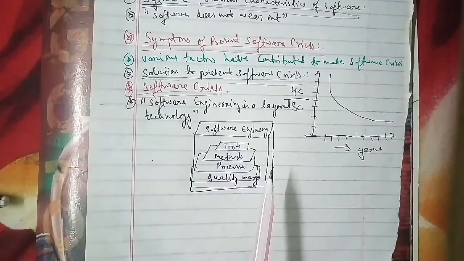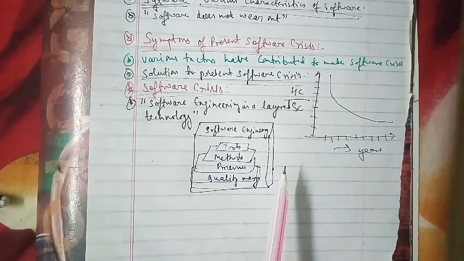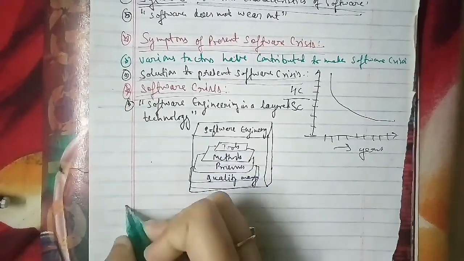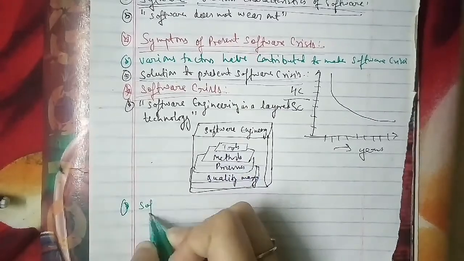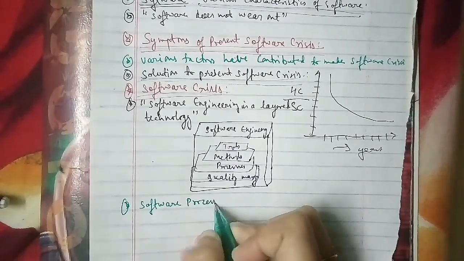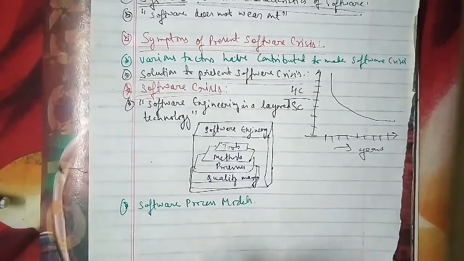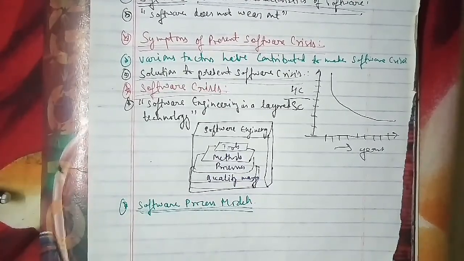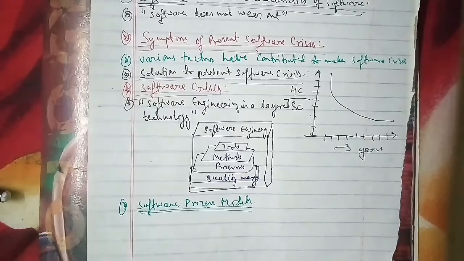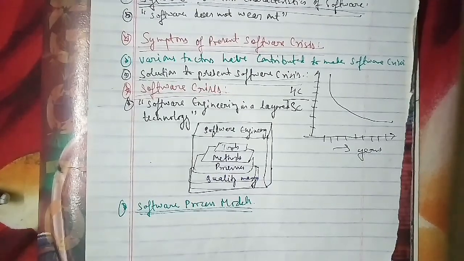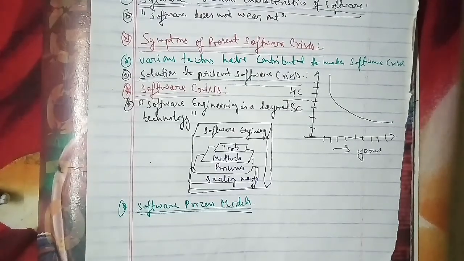Software process model has been asked for 5 marks here in the examination paper. So we will go ahead to discuss software process models. In terms of software process model, as I told you, it has been asked for 5 marks, or they can ask this question in the form of describing the software process with suitable examples. This has been asked for 5 marks as well.